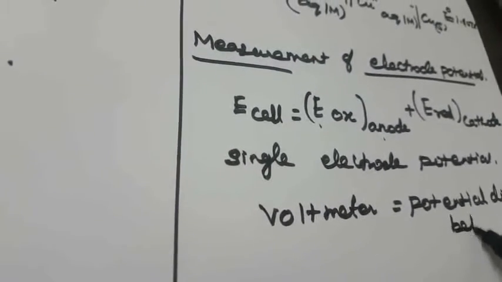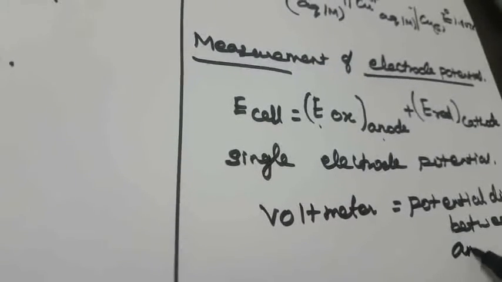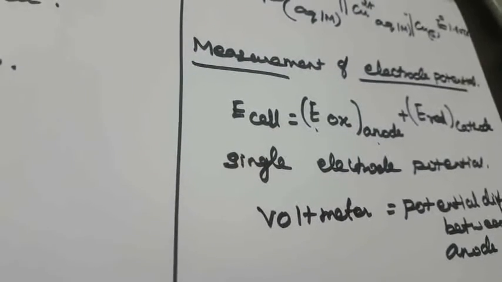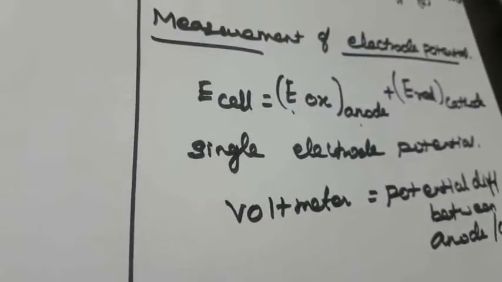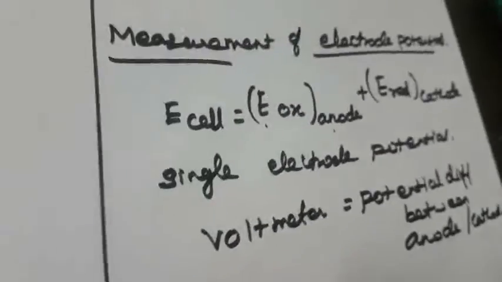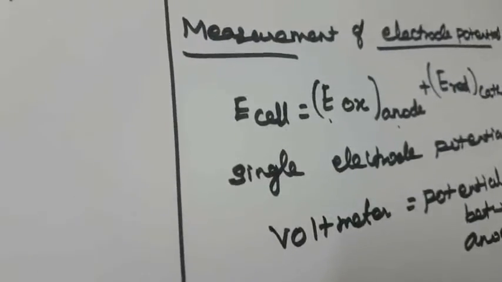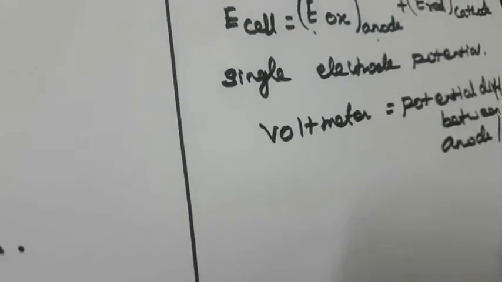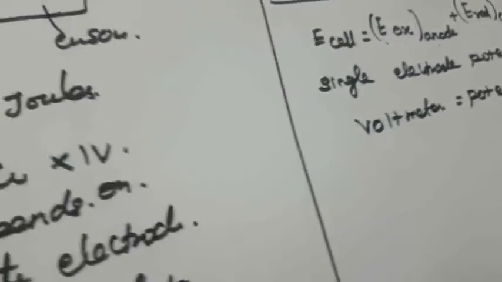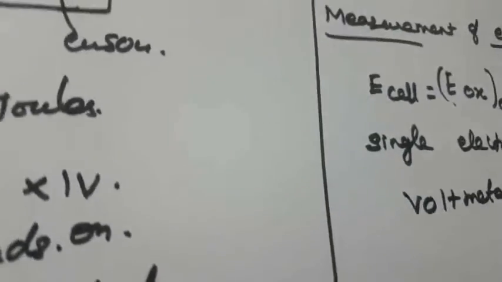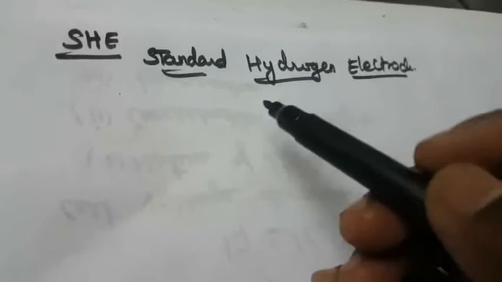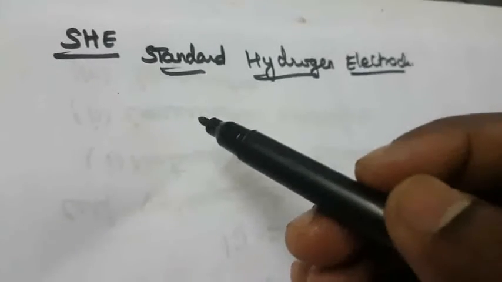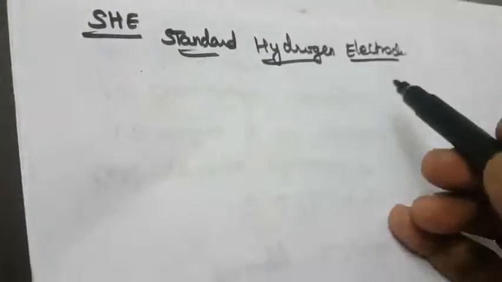The energy difference between the anode and cathode gives the measurement of the electrode potential. So here we are going to see the standard hydrogen electrode, called SHE. So the next topic is the standard hydrogen electrode. Now we calculate the standard electrode potential using the SHE.